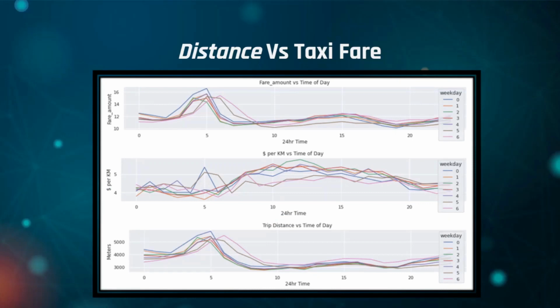So, we created another feature called fare per km, which computes the fare rate per 1 km of distance traveled. We plotted three graphs: fare amount, fare rate per km, and trip distance against hour of the day. Here, we can see a correlation between fare amount and trip distance, where long-distance trips generally translate to a higher fare, and vice versa. On the other hand, for the fare amount per km graph, there is a gradual increase from morning to evening, which might indicate some sort of surcharge based on timing or location.